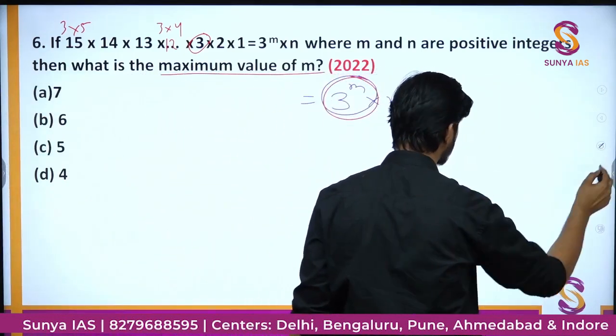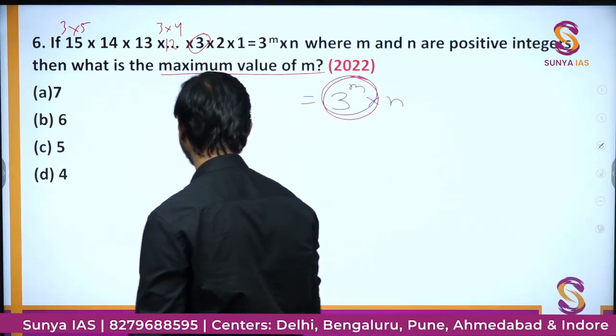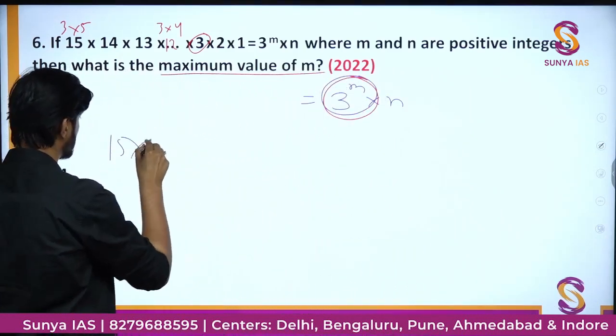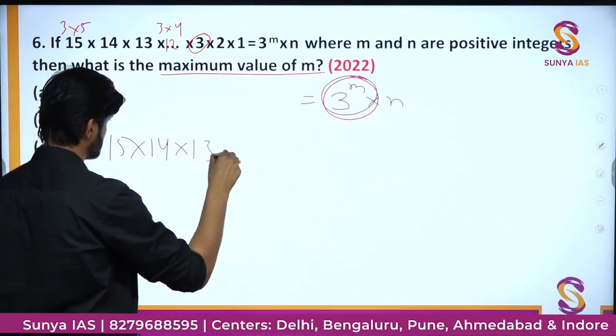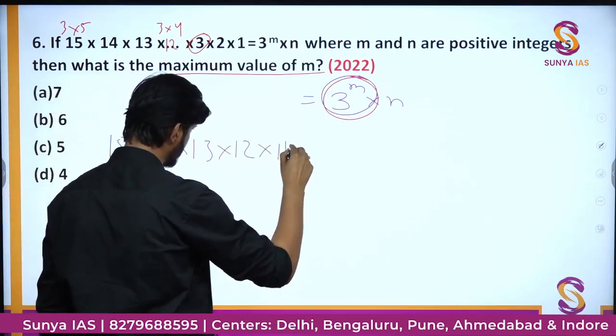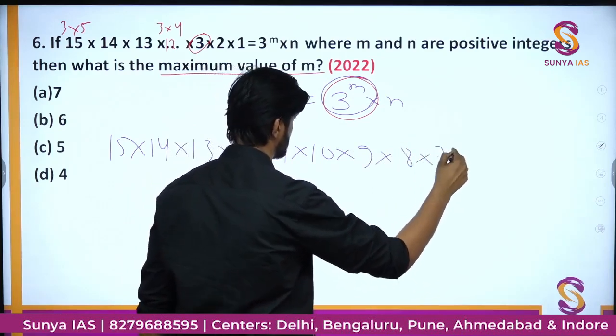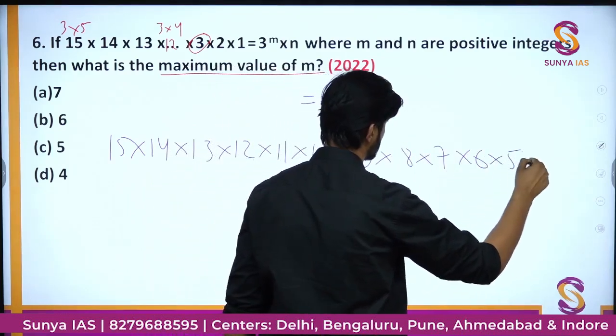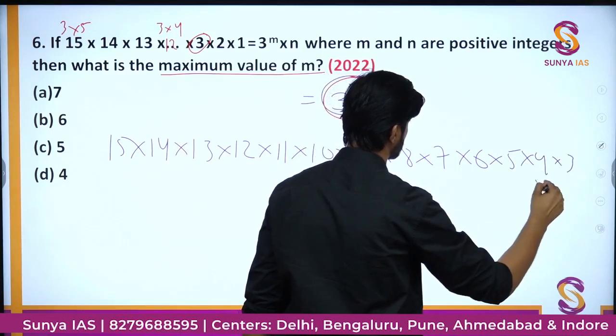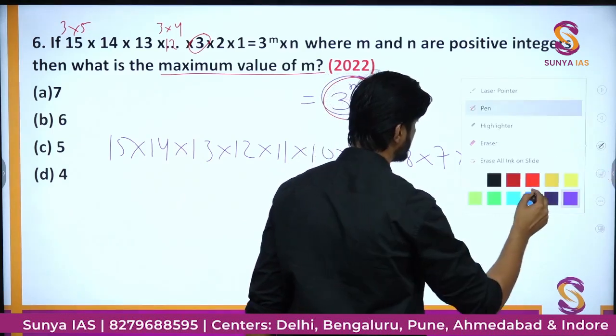So one can just simply write all the values first. So we have 15, okay.